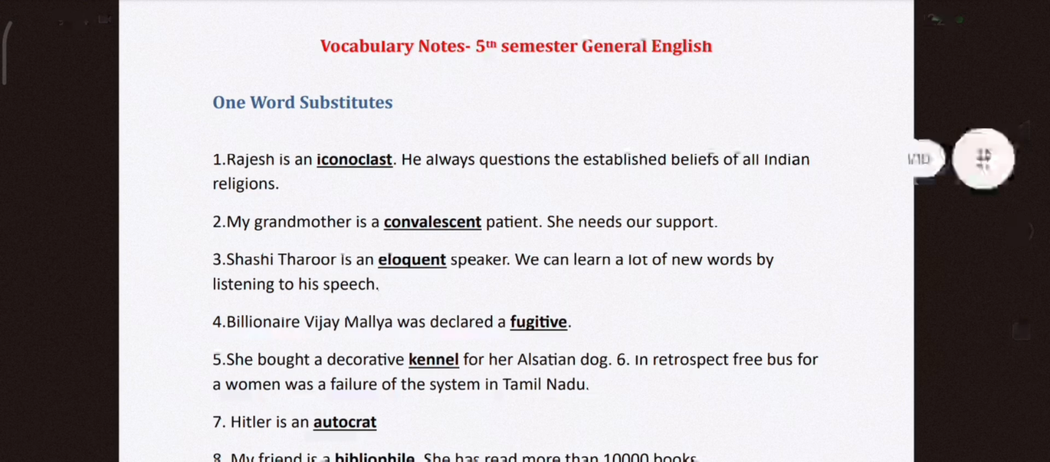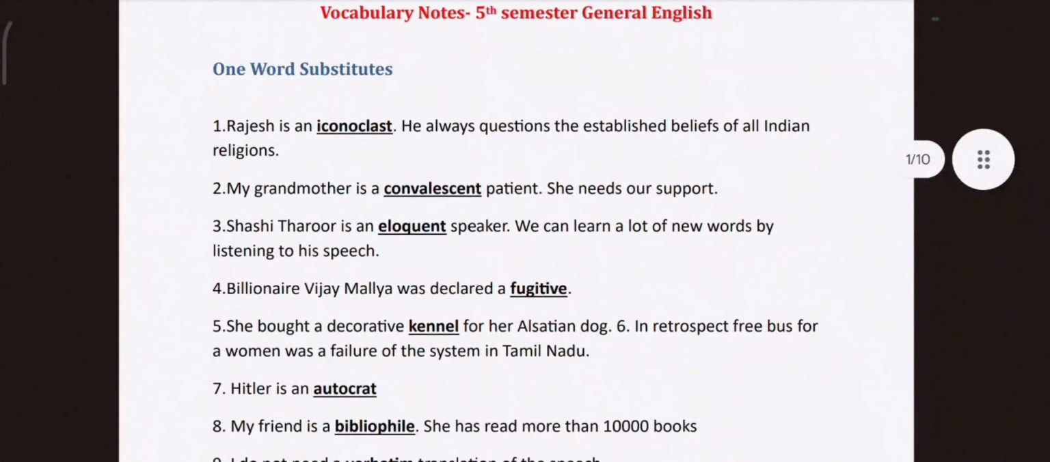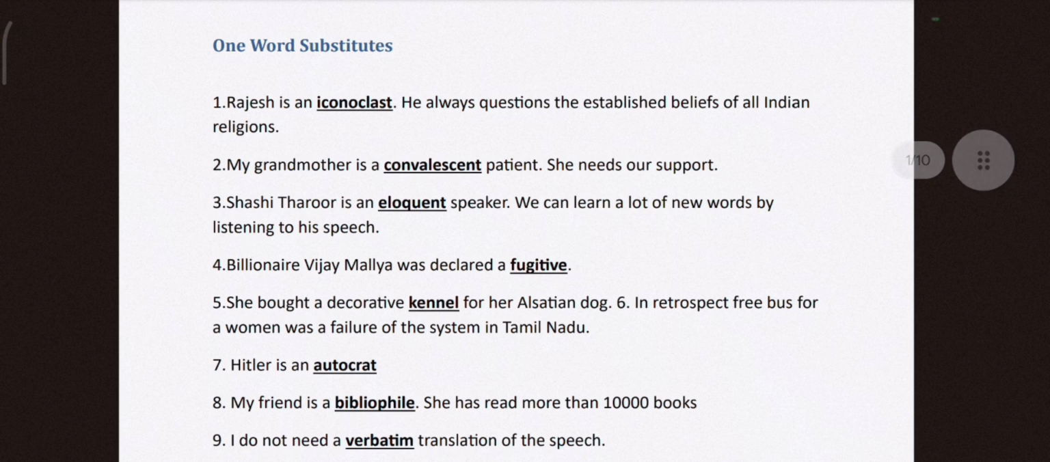So in the first unit you have one word substitutes. One word substitutes are words used for descriptions. So look at this sentence. Rajesh is an iconoclast. He always questions the established beliefs of all Indian religions. So I have kept the word iconoclast in bold, and I have also underlined this word. So what does that word mean? Iconoclast is a person who opposes widely accepted beliefs and traditions.